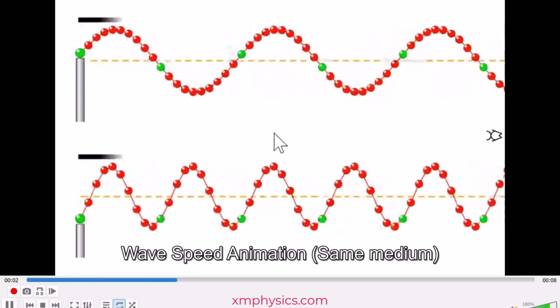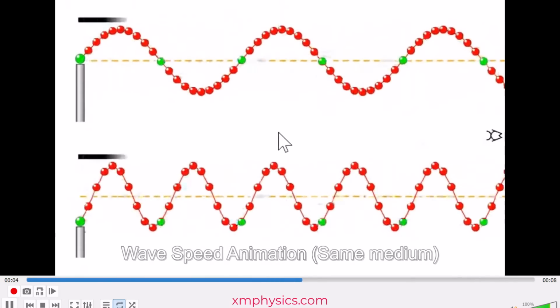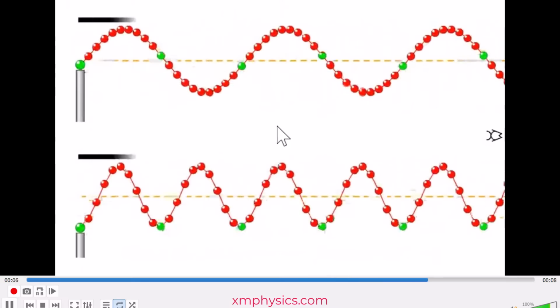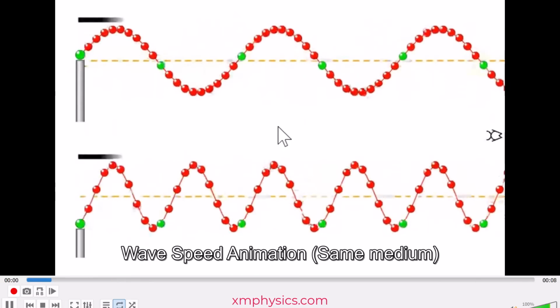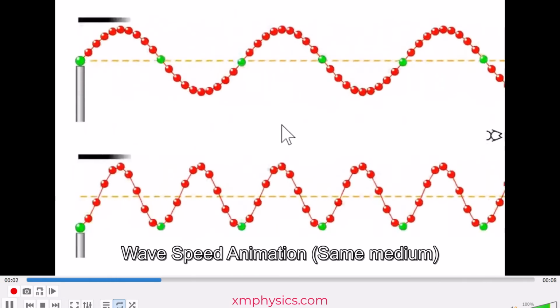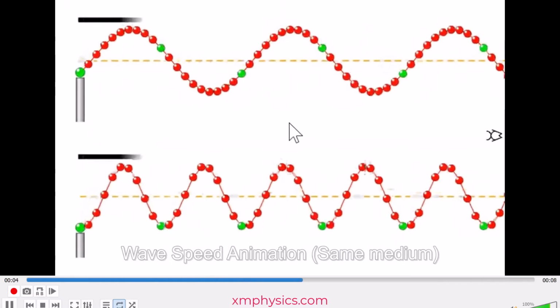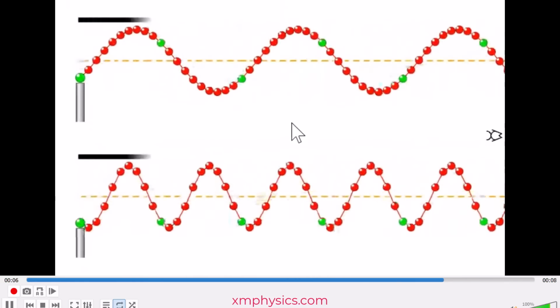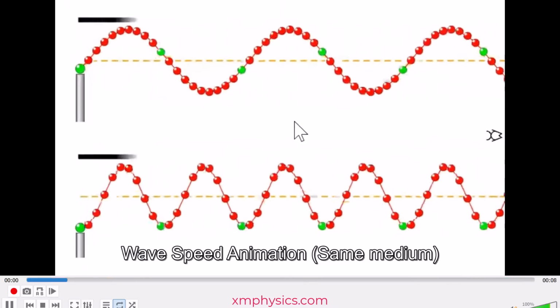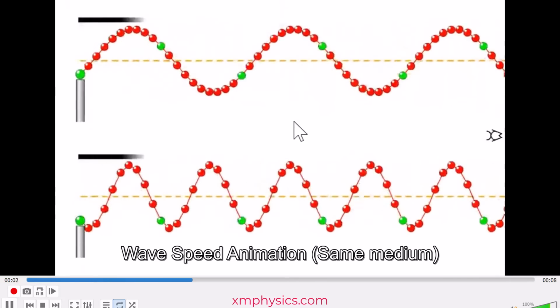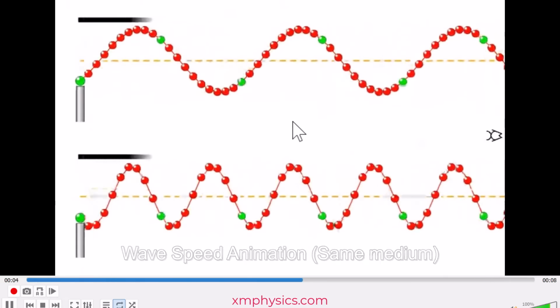And that's why sounds of different frequencies all travel at the same speed. If they didn't travel at the same speed, music would be a very different thing, because as the orchestra plays, if the high-pitched sounds reach your ears before the low-pitched sounds, then, I don't know, music will be very different.